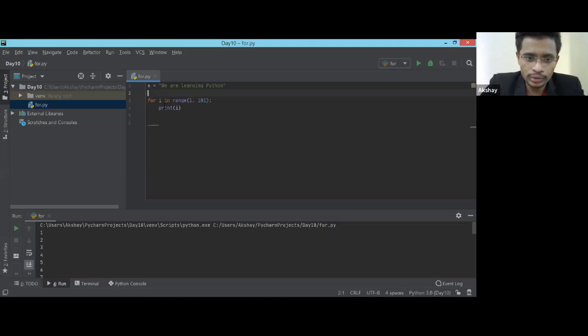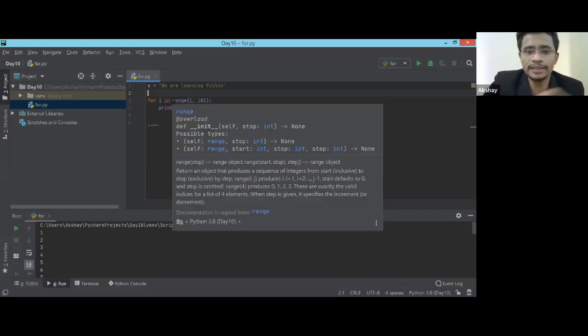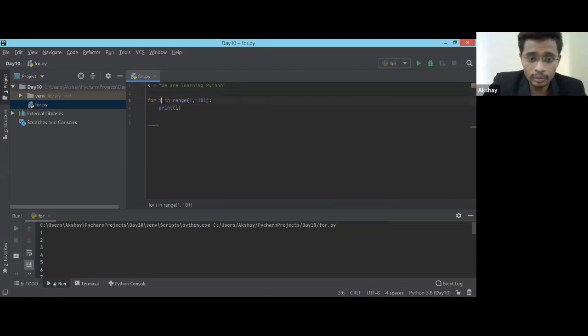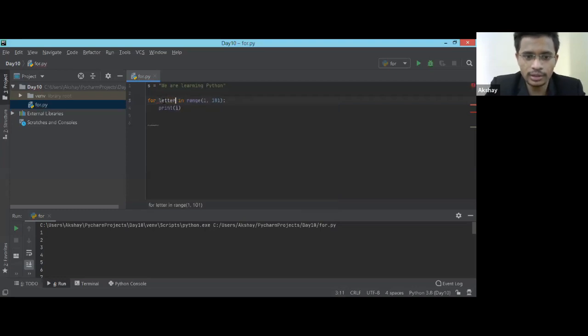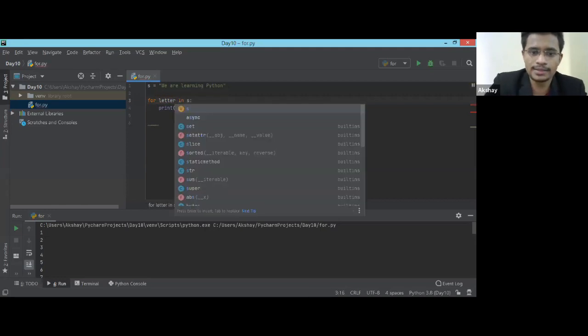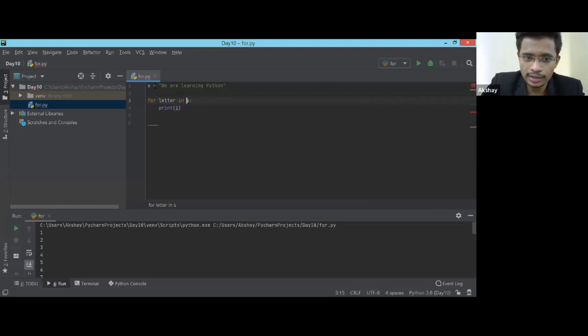What I'm going to do is iterate over a string. Let's simply print each and every letter the way we printed this thing. I'm going to replace this i, just to give a clear identification: for i in, and here instead of this range I'm going to put s. This s is nothing but my string, and remember, whatever data type you use in a for loop should be iterable. If it is not, we can't iterate over it.